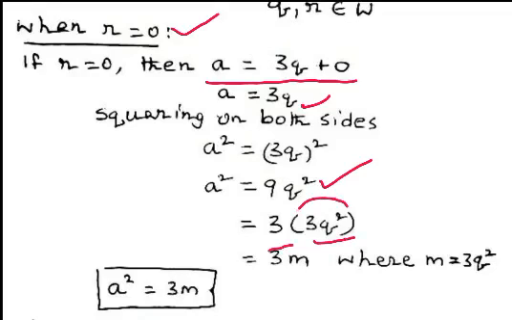Now, taking 3q square as some integer m, we can write it in the form of 3m. So, the square of a positive integer can be written in the form of 3m.